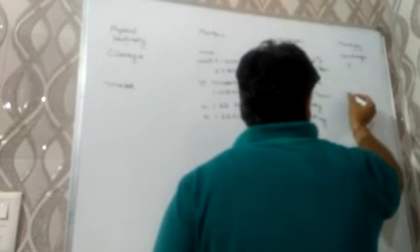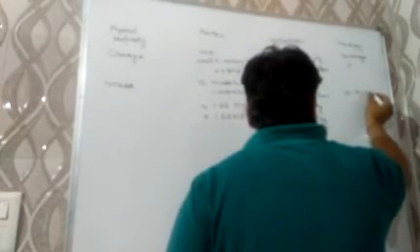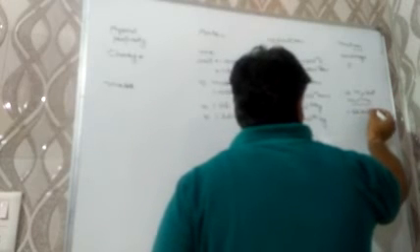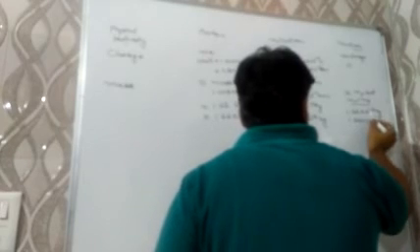In grams, 9.1 into 10 to the power minus 28 gram, and in kilogram 9.1 into 10 to the power minus 31 kilogram. The mass of a neutron is approximately equal to the mass of a proton, but the neutron is slightly heavier, approximately 1.66 into 10 to the power minus 24 gram, and in kilogram 1.66 into 10 to the power minus 27 kilogram.